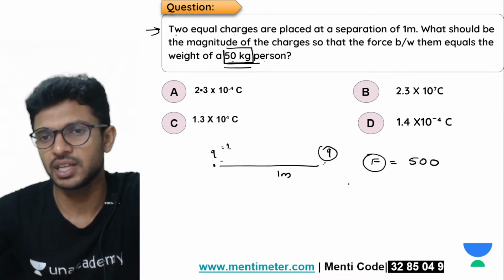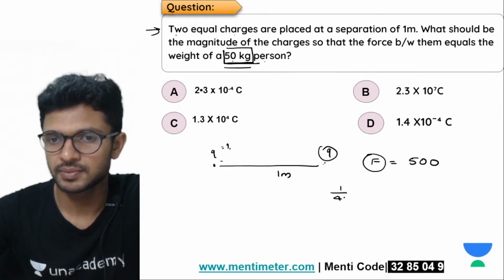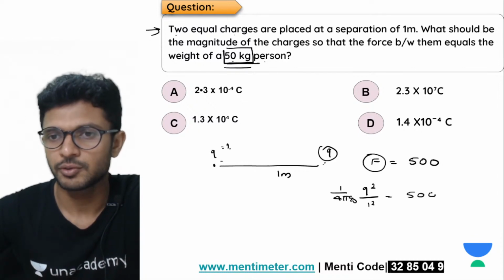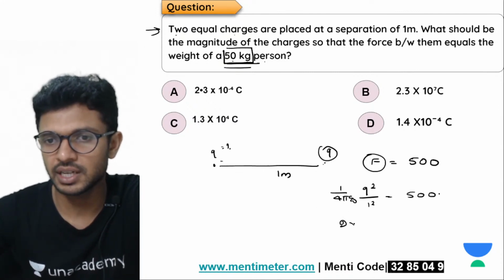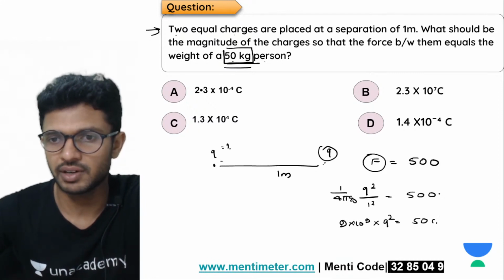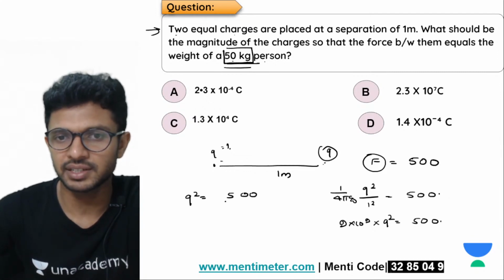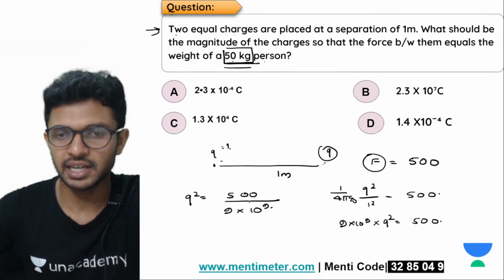Tell me, how will you calculate the value of force between two charges? 1 by 4 pi epsilon 0, है ना? Q into Q, that is Q square, by square of the distance, that is 1 square, is equal to 500. Isn't it? Yes. What is 1 by 4 pi epsilon 0? That is 9 into 10 power 9 into Q square is equal to 500. Rearrange कर ले बच्चा लोग. Q square is equal to 500 divided by 9 into 10 power 9. Okay. So square है तो अब क्या कर सकता है?